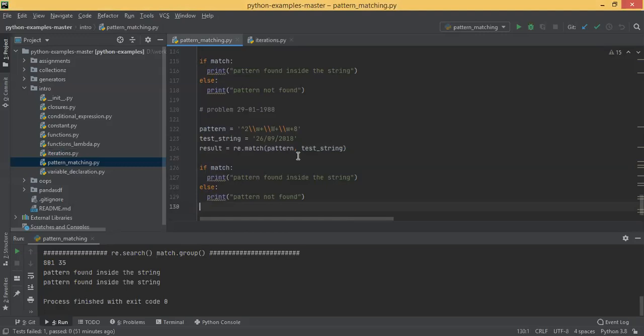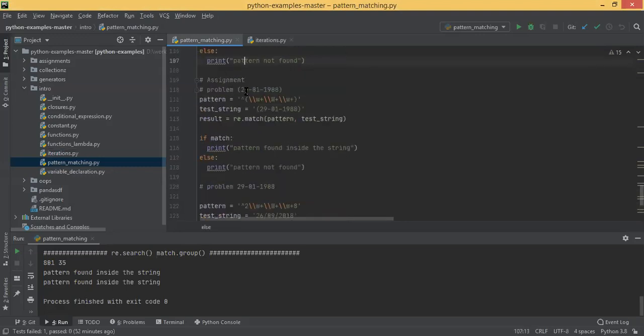Just go a little bit up. Okay, but this one is also incorrect. If I give this also, still it will work.